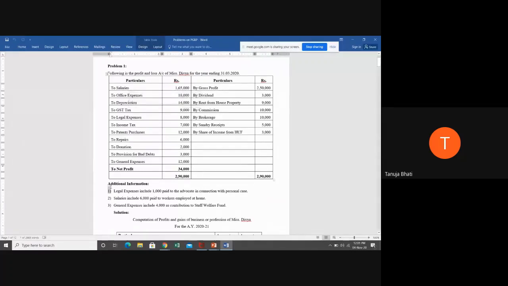So see our additional information. Do we have additional information about salaries? Yes. Point number 2. Salaries include 6,000 paid to workers employed at home. So Miss Divya is employing some workers at home. Out of this 1,65,000, 6,000 is paid to workers employed at home. So tell me, students, whether the entire 1,65,000 will be allowed as a business expenditure, yes or no?